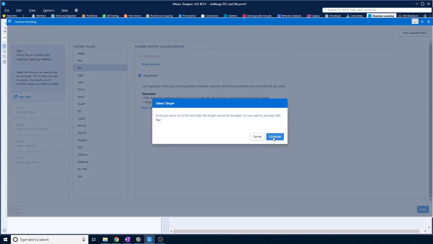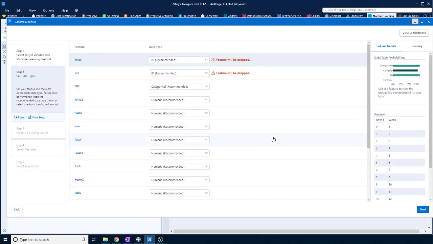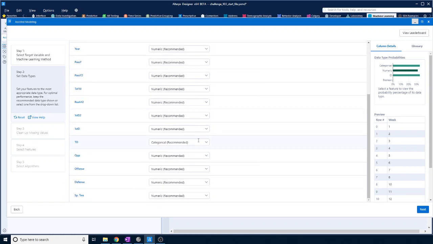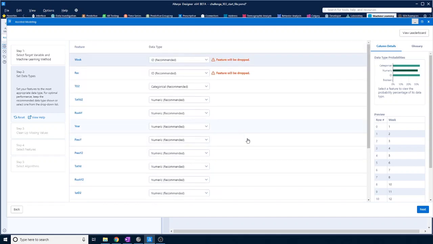Okay, yes, we want to proceed with this. All right, okay, so then it's saying these are IDs, so I don't know what rec is, but they'll be dropped, but then we have all of these other values to take into the model, right? So it's numeric, it's recommending all of them, so let's have a look at that.